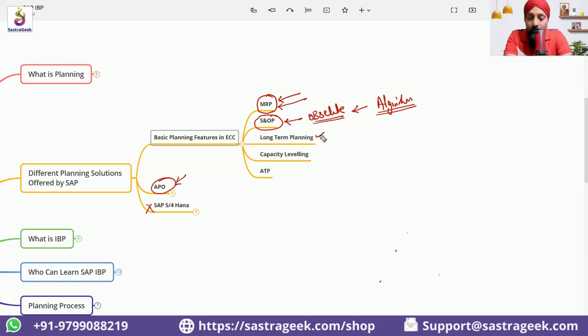We have long-term planning also available in ECC. Long-term planning can be done. Capacity leveling can be done, and ATP, available to promise, can be done. These are all very complex things. People who do not have any idea about planning would have a difficult time understanding. But long-term planning is planning in advance, that after 6 months or after 1 year, how much I would be selling. That kind of planning is there. This is also going to become obsolete.